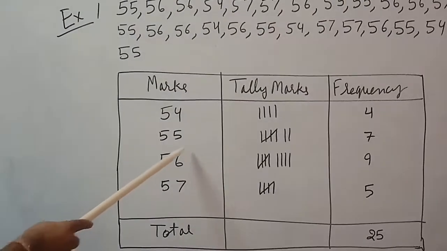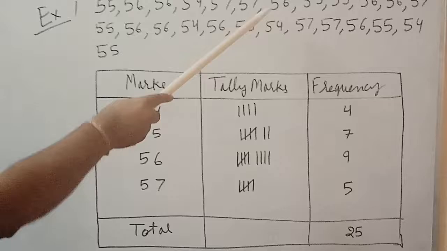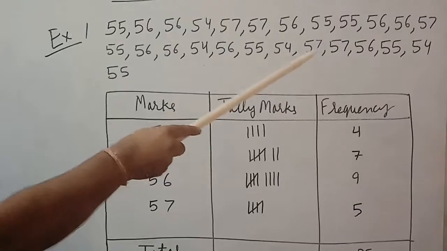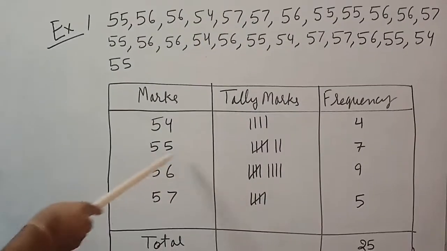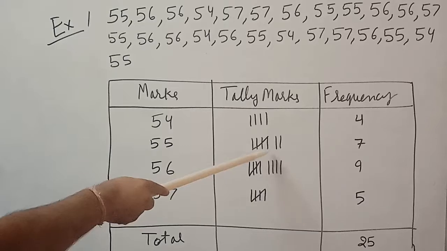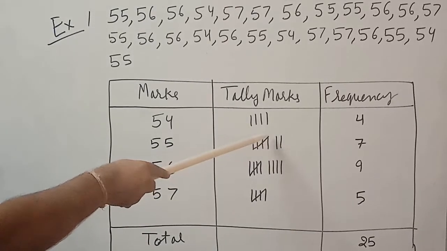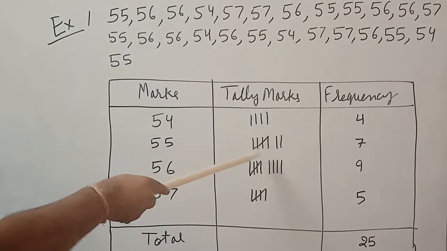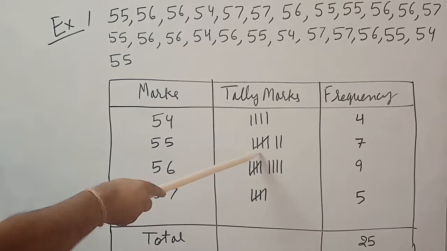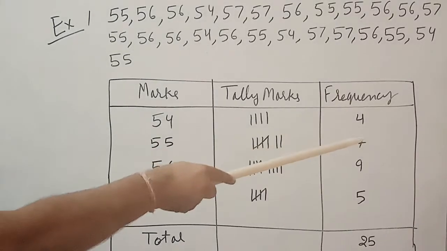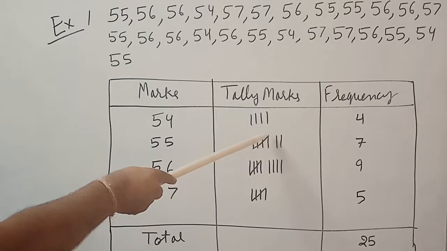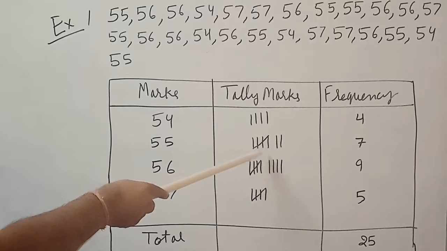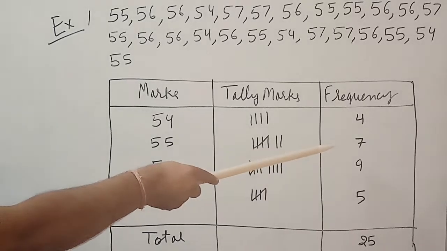Now we are taking 55. How many times does 55 come? 1, 2, 3, 4, 5, 6 and 1 is 7. So 7 times 55 comes. So write 1, 2, 3, 4 lines and cross from the top of the last line to the bottom of the first line, that makes 5. In that manner you will make 5, not 1, 2, 3, 4, 5, 6, 7 lines. When 4 are complete, you take the top of the fourth line and the bottom of the first line and join them to make the set of 5. So 7 is the frequency, write it.